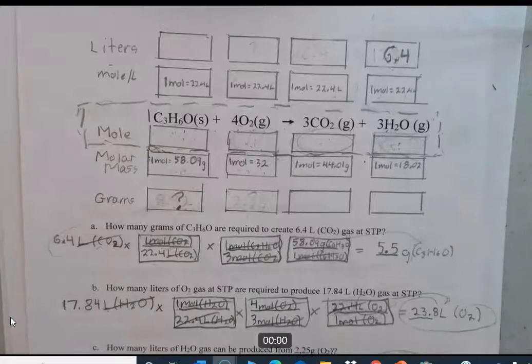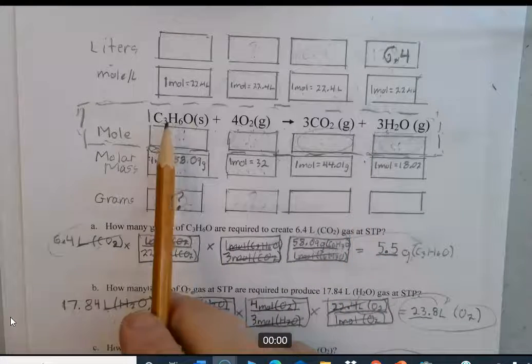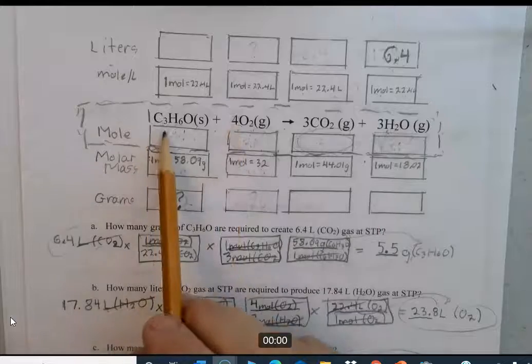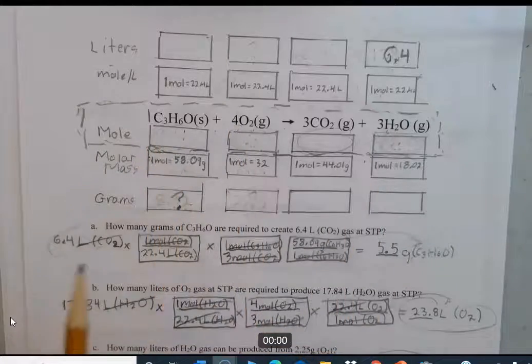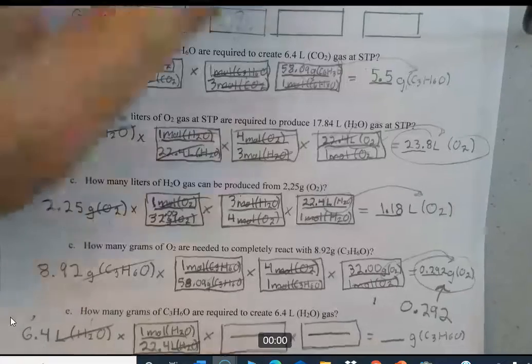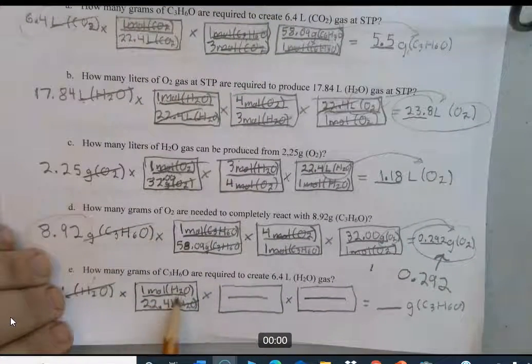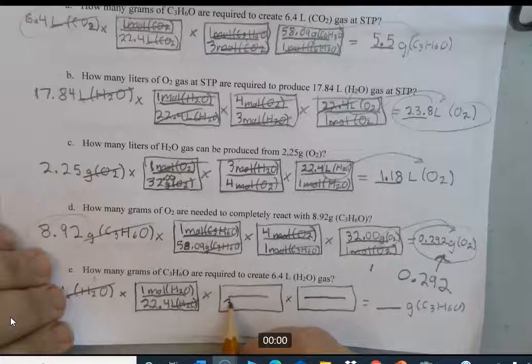Now we have to go from moles of water to moles of acetone. So the relationship here is 3 moles of water for every 1 mole of acetone. So it's 3 moles of water over 1 mole of acetone, or 1 mole of acetone over 3 moles of water. Which one do we need to cancel? Down here, we need the moles of water right here to cancel out. So we're going to put the 3 moles of water on the bottom and the 1 mole of acetone on the top.